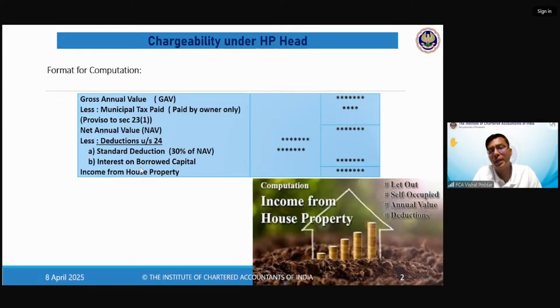And then you have the interest, which, if given in the sum and related to the loan taken for this property, will be deducted. Yes, but Ashri, you're right, interest will also be on accrual. See, as I said, this head is accrual with a pinch of salt. That is the exception. The exception is only for municipal tax. Everything else is on accrual. So GAV, that is rent, is also on accrual, and your interest is also on accrual.